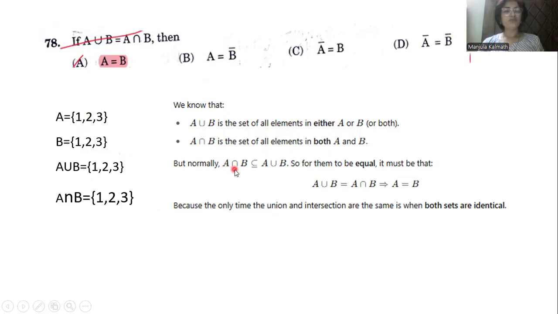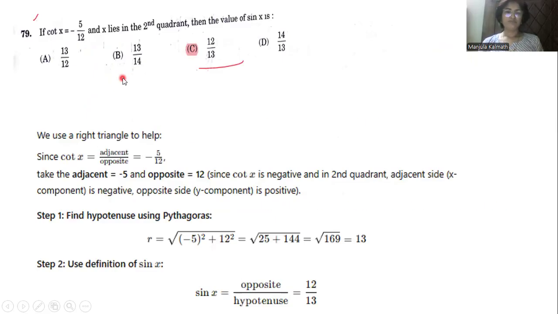So usually here we have A intersection B is a subset of A union B. The proper subset, only subset it is, because equals to also sometimes we can notice. Now both are having the same elements, means it will be equals to. So the answer for this question is A equals B.